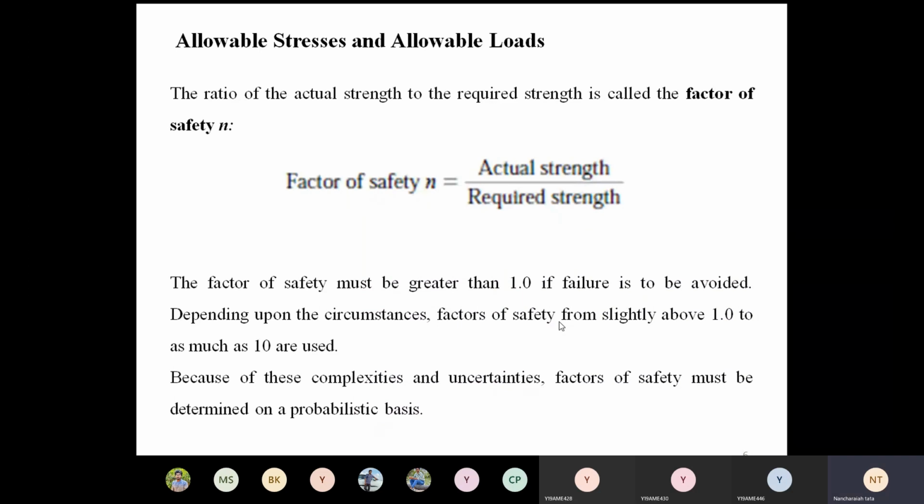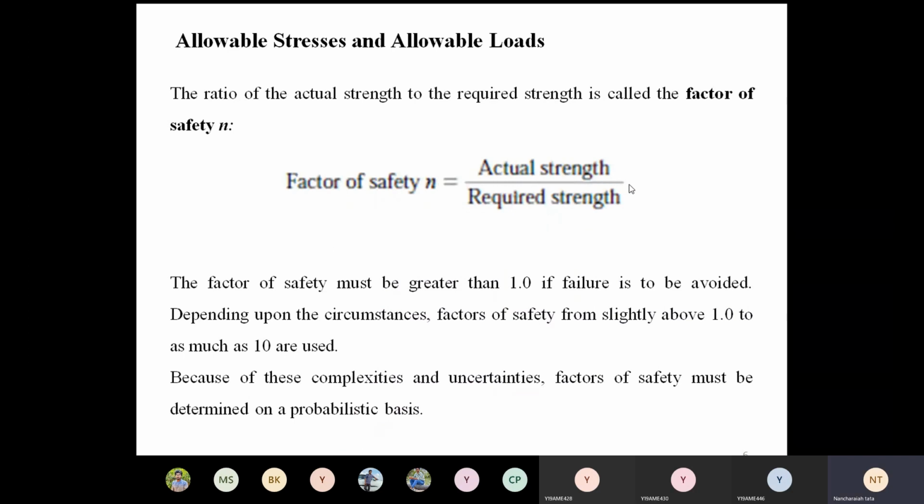Therefore, the factor of safety is defined as actual strength by required strength. Required strength is nothing but working strength. Already we discussed this earlier, almost one hour. While you are working, what is the strength? The actual strength is the maximum strength that the component can withstand. Therefore, actual is always more than the required, working strength. So the factor of safety is always more than one. Under extreme conditions, it is equal.